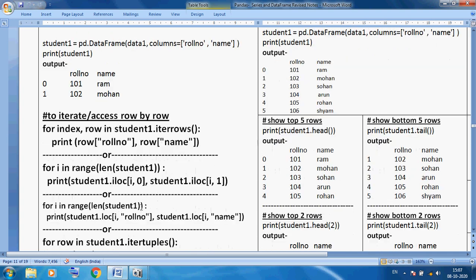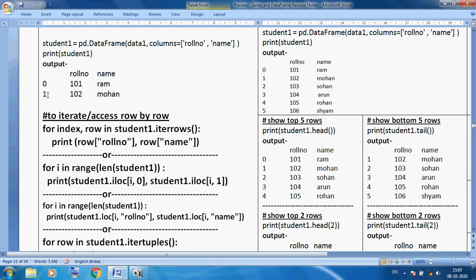We can also use the label index, because iloc is integer location, and here I am only changing to loc, without i. Here I am using the label index, roll number, name. These are our label column names. Everything is the same, but loc is provided. So 0 and roll number will give 101, 0 and name will give Ram, and the loop will continue.